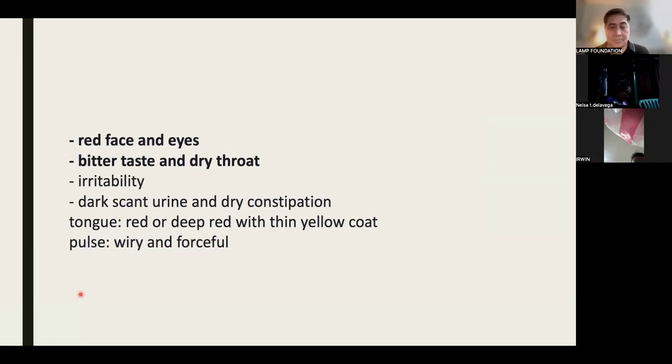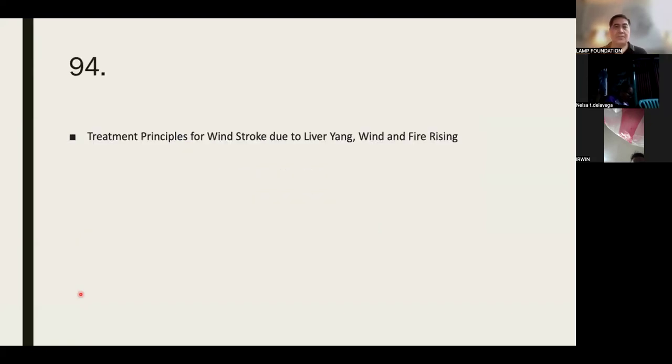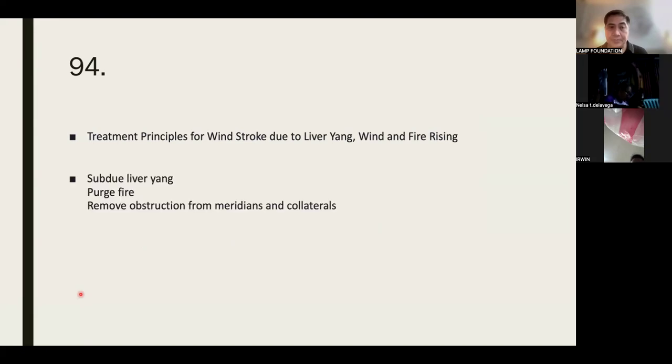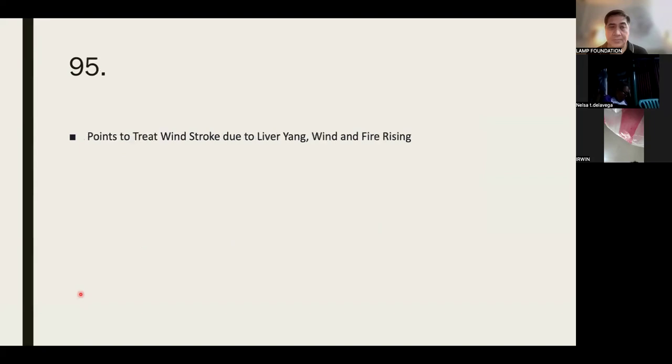The tongue would be red with thin yellow coat. The pulse would be wiry and forceful. Treatment principles, wind stroke due to liver yang, wind and fire rising: subdue liver yang, purge fire, remove obstruction from meridians and collaterals.